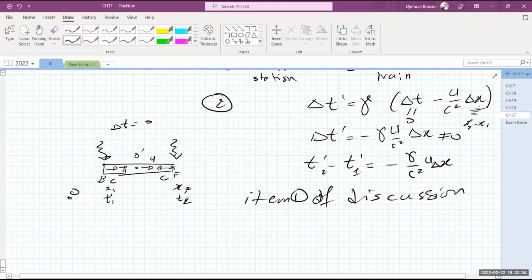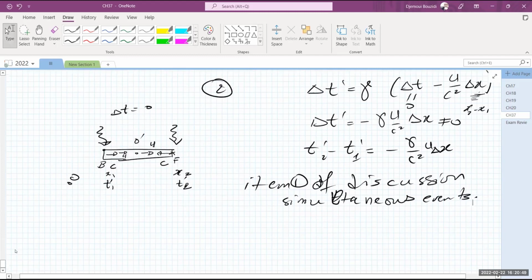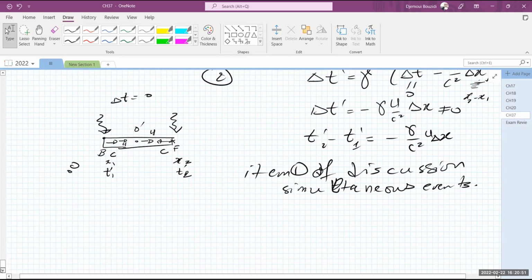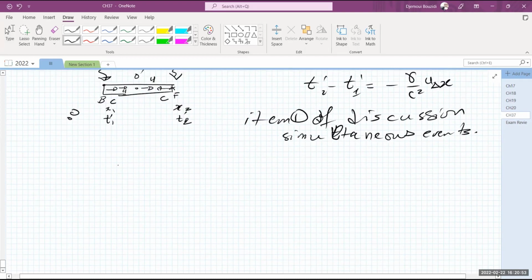You're going to put it in your own words. What happened to simultaneity? Simultaneous events for one observer are not necessarily the same for the second observer. Okay. The second issue is time dilation.